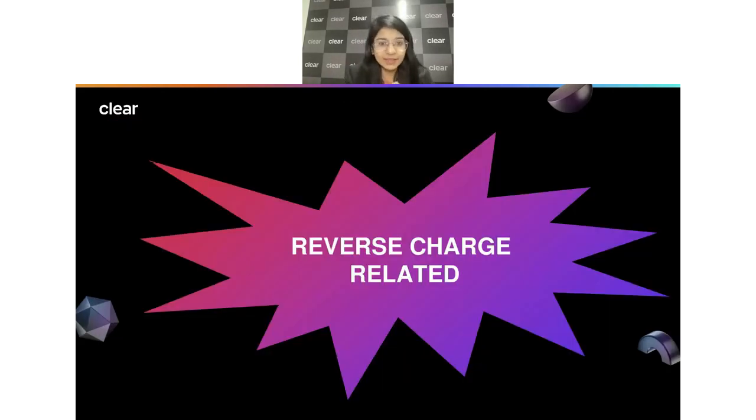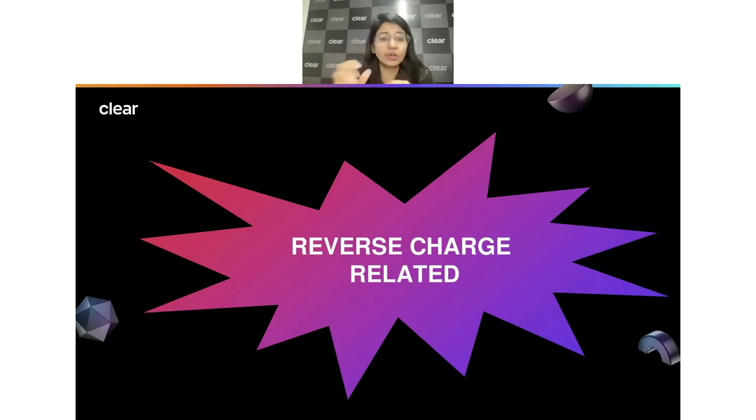Then another part. So right now we just talked about ITC, and in ITC there are a lot of things, right? We talked about import of goods, then we have to even think about import of services. Whenever it comes to import of services, one important thing which comes to mind is the reverse charge, right? Because for import of services, we know that we have to pay the tax on reverse charge, but it's not only import of services, it could be other transactions also where we are liable to pay taxes under the reverse charge, and many times we miss paying the taxes under reverse charge. We may have purchases, but I myself don't know that this purchase was actually under the reverse charge, right?